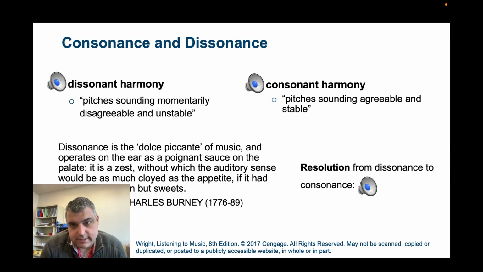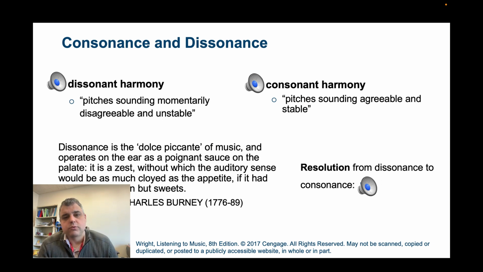Consonance and dissonance. When we're talking about harmony, there are several different types of harmony that we can encounter. The first would be a consonant harmony, where pitches are agreeable and sound harmonious. Other harmonies sound more dissonant or coarse. The pitches sound disagreeable or maybe even unstable.